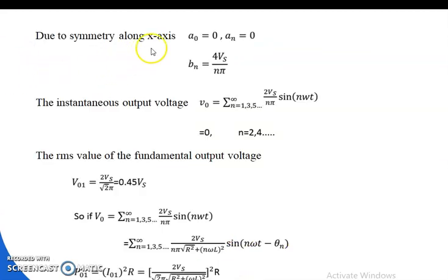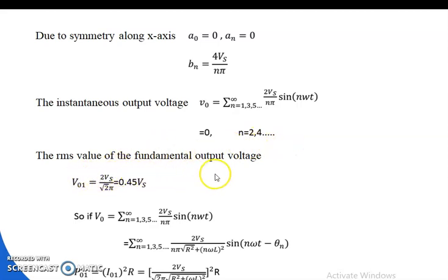Due to symmetry along the x-axis, a0 is equal to 0, an is equal to 0, and bn is equal to 2 Vs by n pi. The instantaneous output voltage V0 is equal to the summation of n equal to 1, 3, 5 and so on of 2 Vs by n pi sin n omega t, and it is zero for n equal to 2, 4, 6 etc.